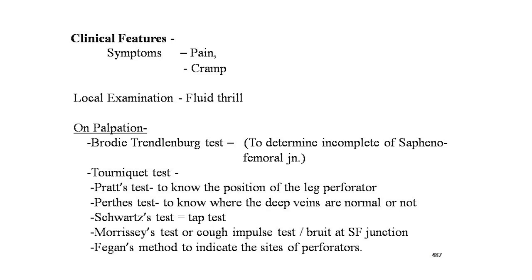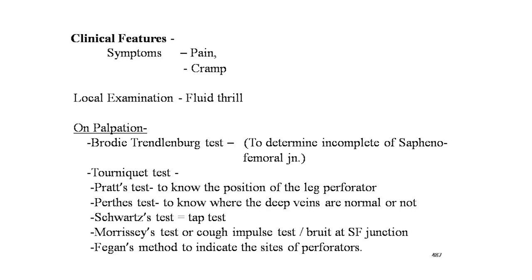In long-standing cases, if a tap is made on the long saphenous varicose veins in the lower part of the leg, an impulse can be felt at the saphenous opening with the other hand. Next is Morris's test, or the cough impulse test. In this test, the limb is elevated to empty the veins. The patient is asked to cough forcibly. If an expansile impulse is felt in the long saphenous varicose vein, it may be presumed that the saphenofemoral valve is